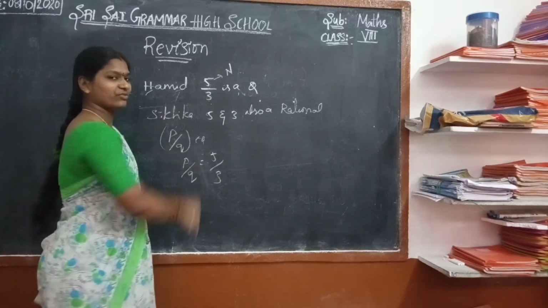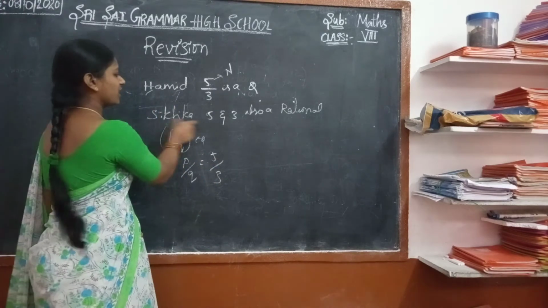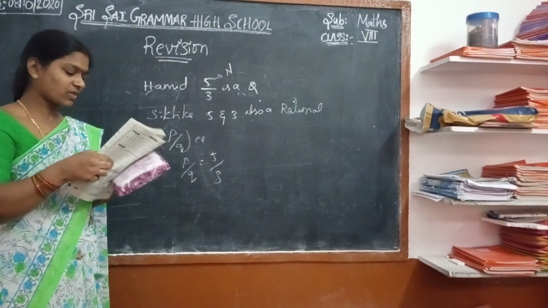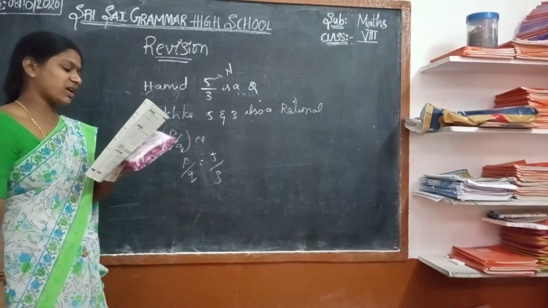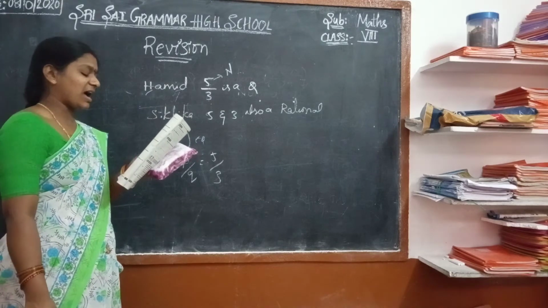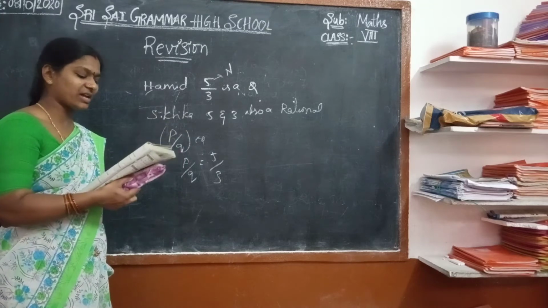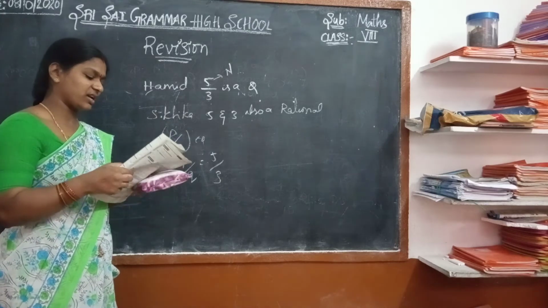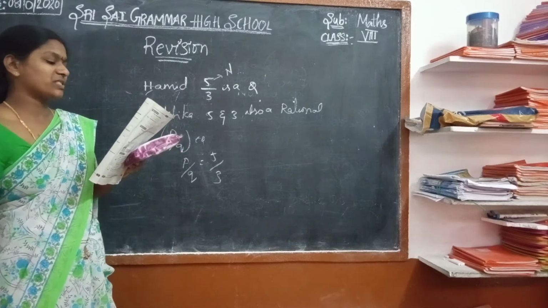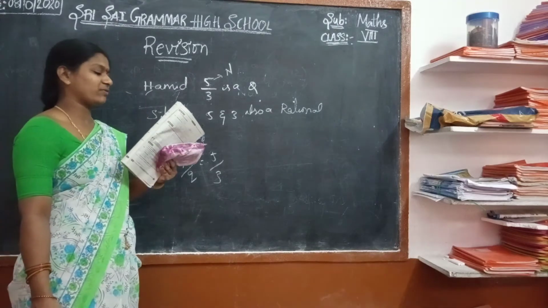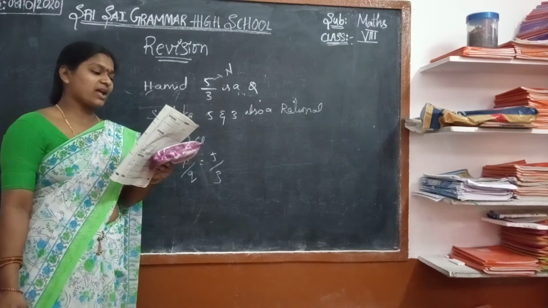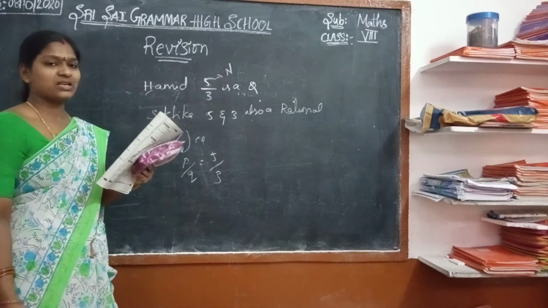Shrika's statement is that 5 by 3 and also 5 are rational numbers, since every natural number is a rational number. So 5 by 3 is a rational number, but 5 is not only a natural number, it is also a rational number. Understood?